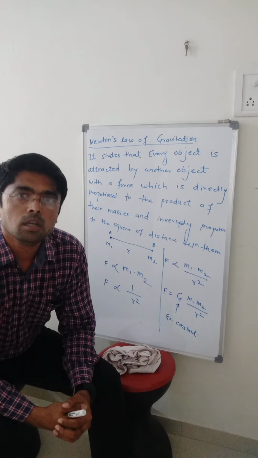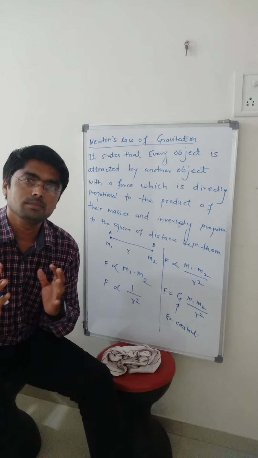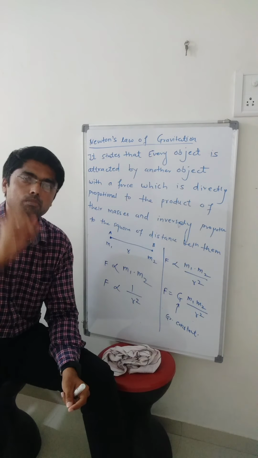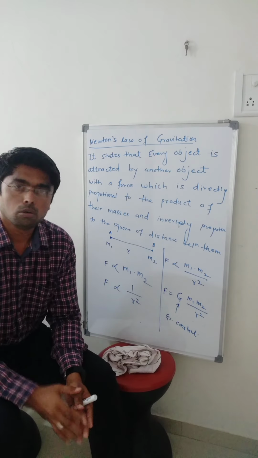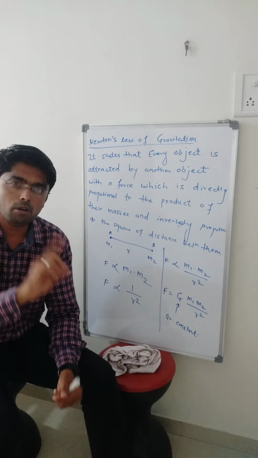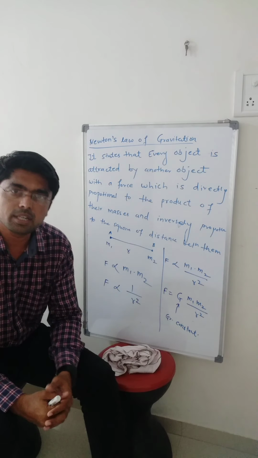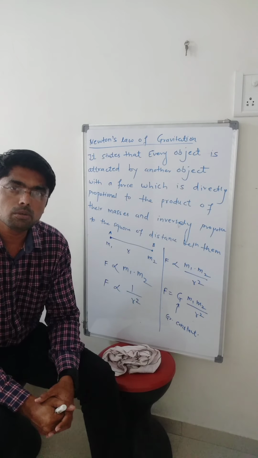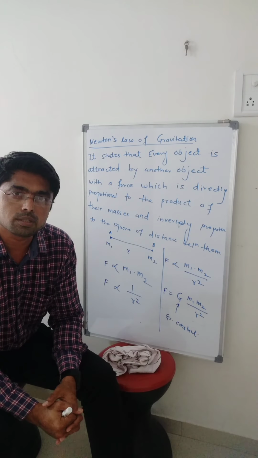So my friends, what is Newton's law of gravitation or the universal law of gravitation? It states that every object or body is attracted by another body or object with a force, and this force is directly proportional to the product of their masses, m1 and m2, and inversely proportional to the square of the distance between them.